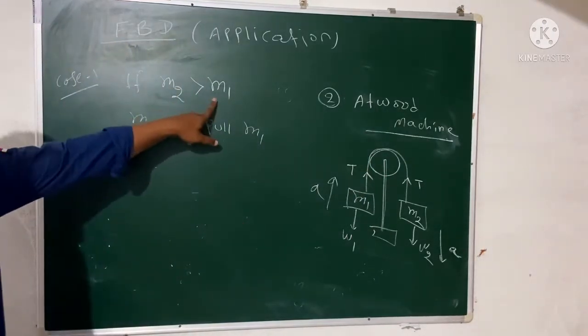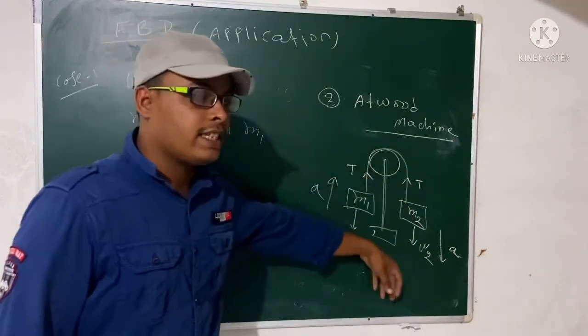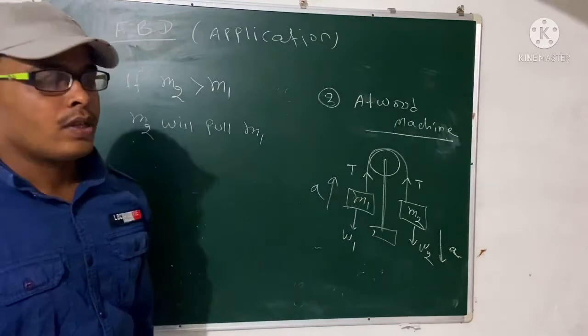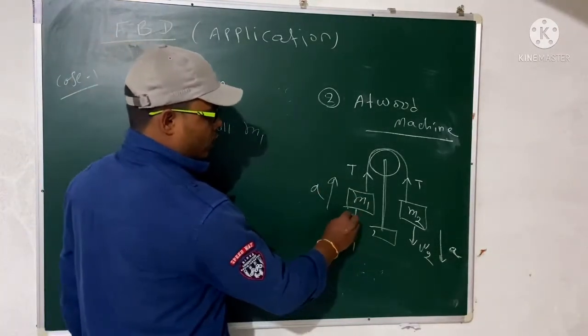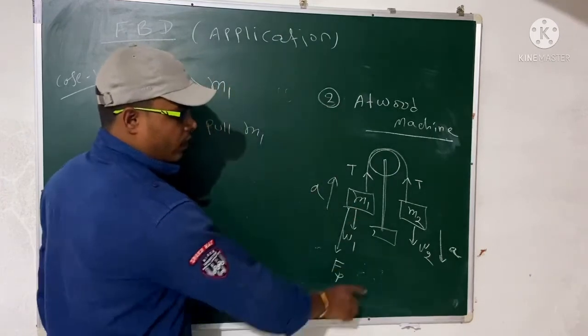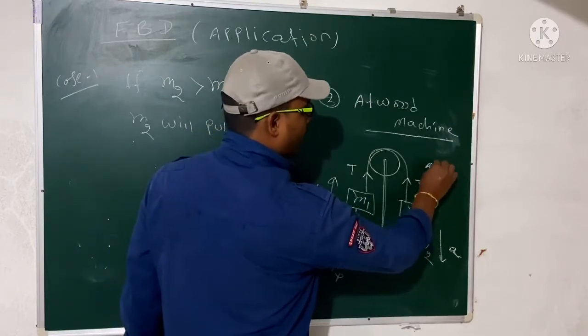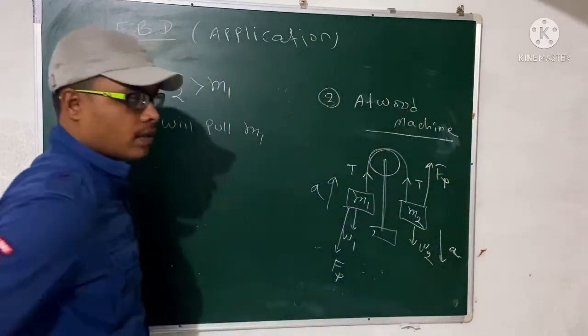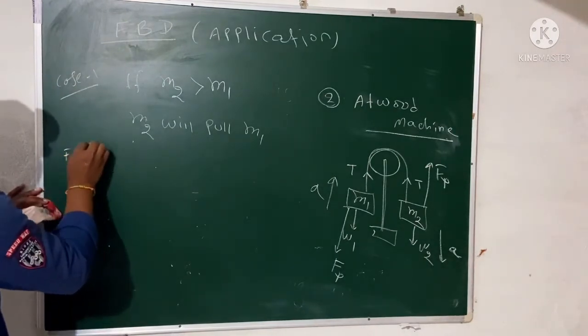Since M2 is greater than M1, ये इसका मास ज़्यादा है M2 से, so ये नीचे जाएगा, ये ऊपर जाएगा, ठीक है. So acceleration same होगा. Okay, since acceleration is there, there will be pseudo force. And here also, same case, it is moving downward, so your pseudo force will be upward. Right. So now we'll look at the FBD.